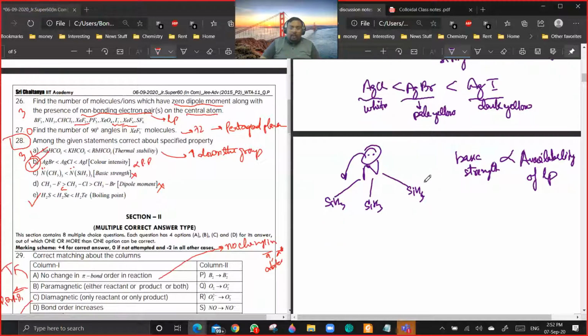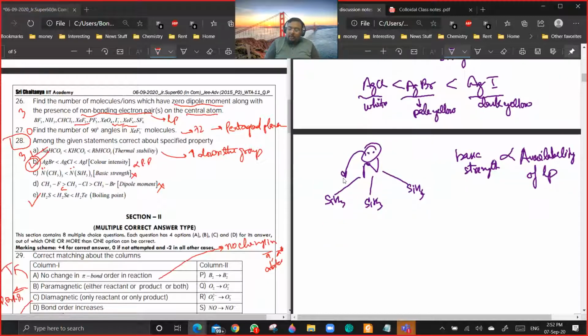You see, this lone pair is going into the vacant d orbital of silicon. So it is no more here. It cannot be delocalized. It means it cannot be given to Lewis acids. Okay, it is inversely proportional to delocalization of electrons. Is it clear?